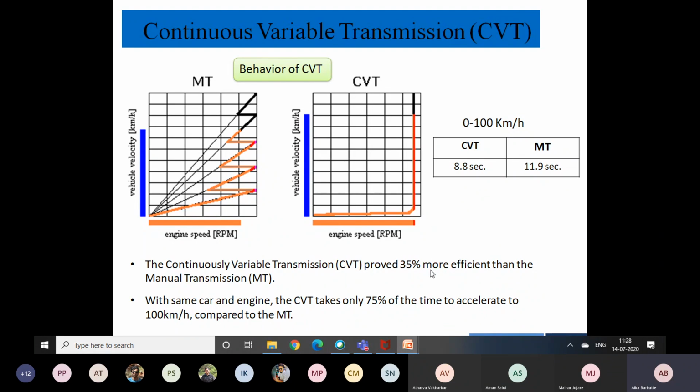In terms of efficiency, CVT proved 35% more efficient than manual transmission, and with the same car and engine the CVT takes only 75% of the time to accelerate to 100 kilometers per hour. So these are the comparisons we can make, which make CVT more popular and more suitable as compared to manual transmission.